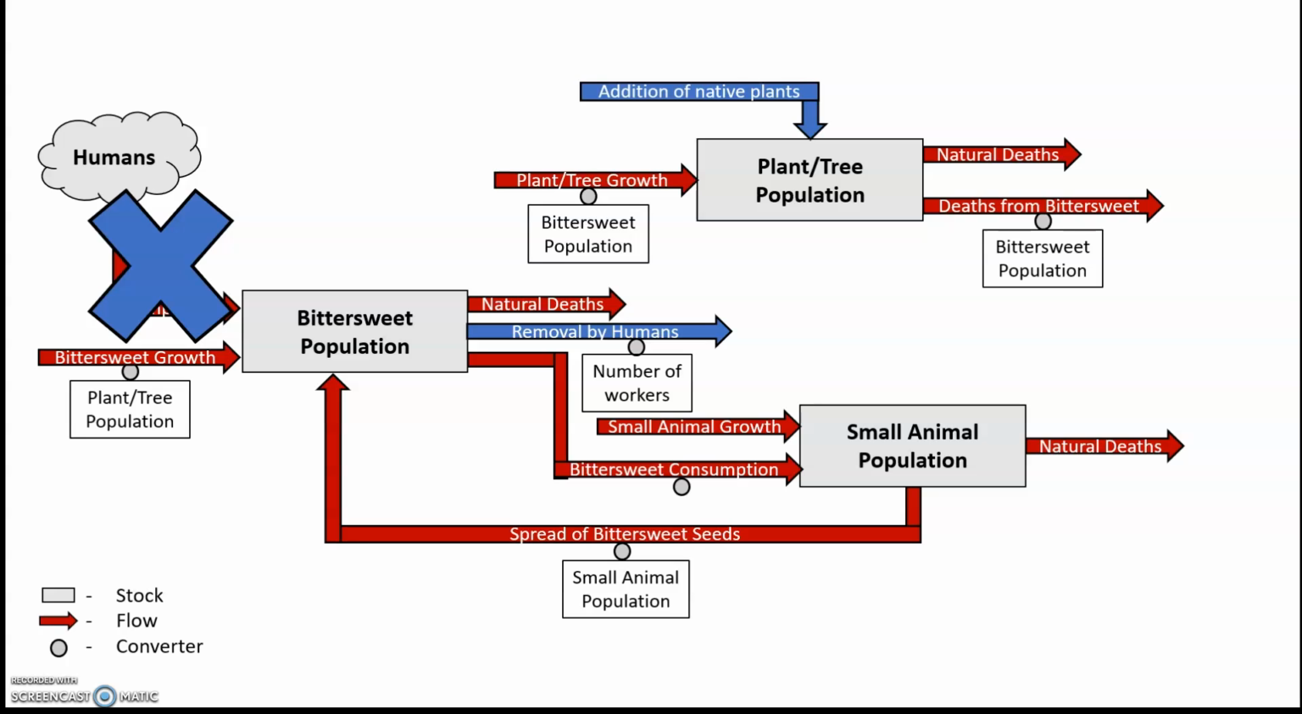There are many things that can be done to try and change the system for the better. One that's already been done is preventing the import of bittersweet to the US. Another thing that can be done is manually removing Oriental Bittersweet from an area. The effectiveness of this would be directly dependent on the number of people working on it. Along with removing bittersweet, working to add more native plants to the system will increase their population and increase their biodiversity.